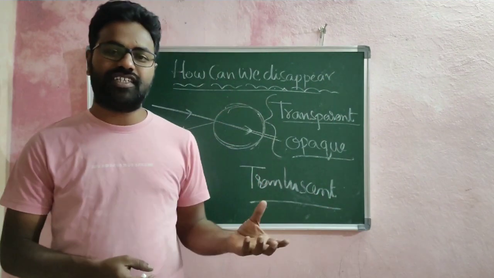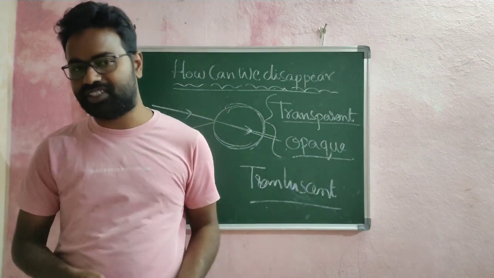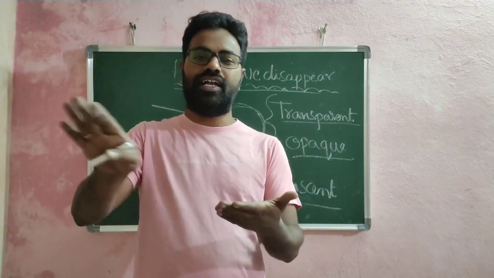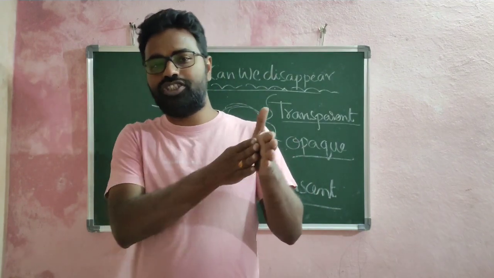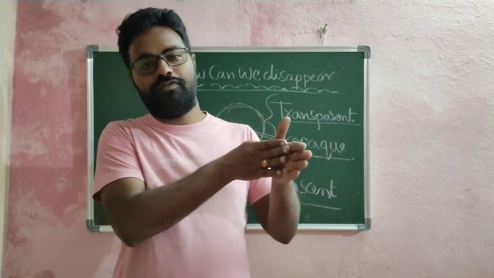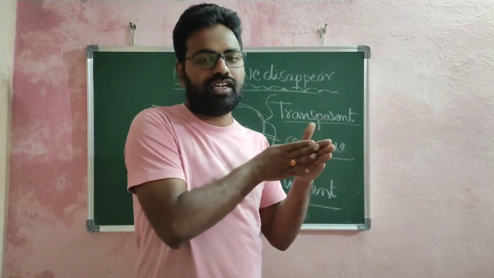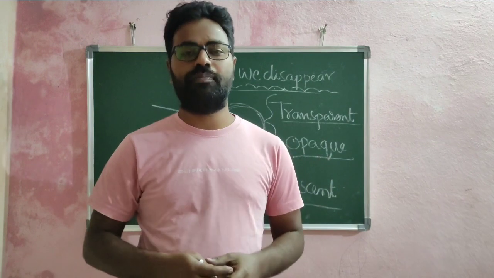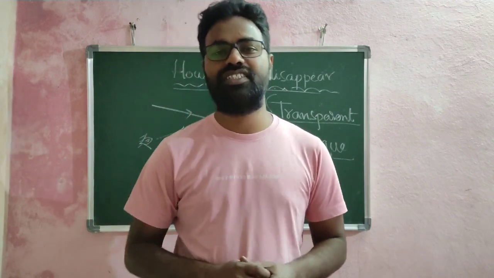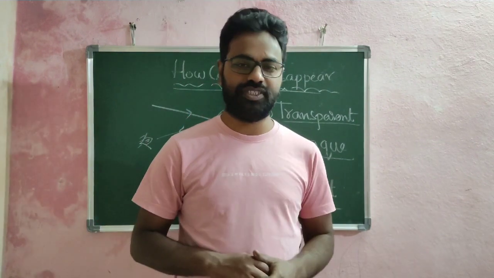The best example of a translucent object is a white paper with some oil applied to it. If you expose it to light, a part of the light will be reflected back and a part of the light will be passed through that oil applied paper. Such an object is called a translucent object.